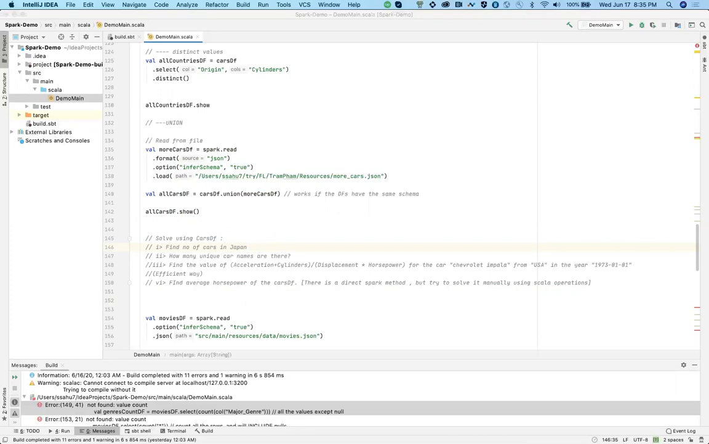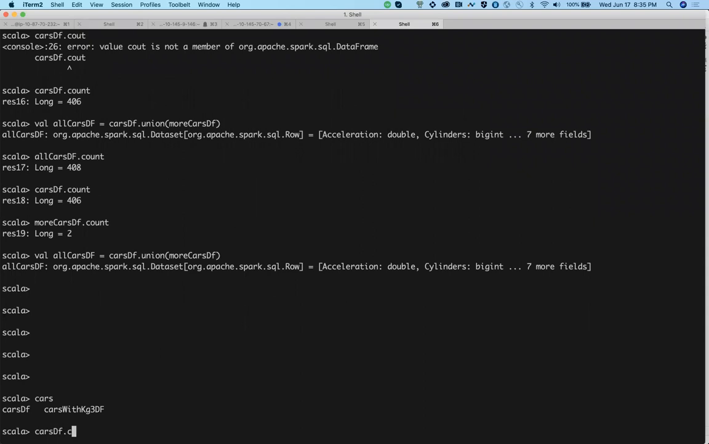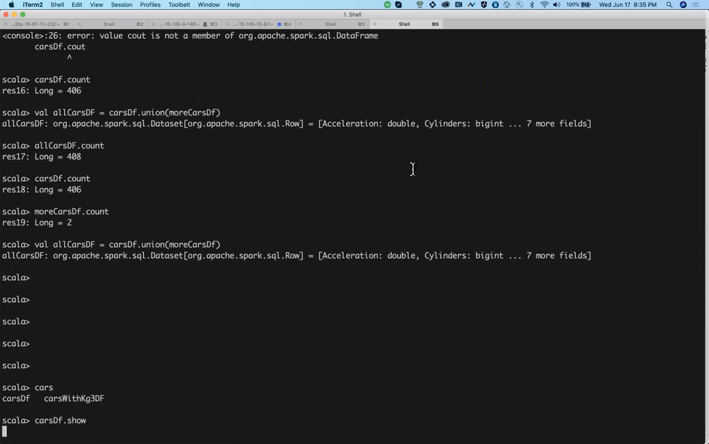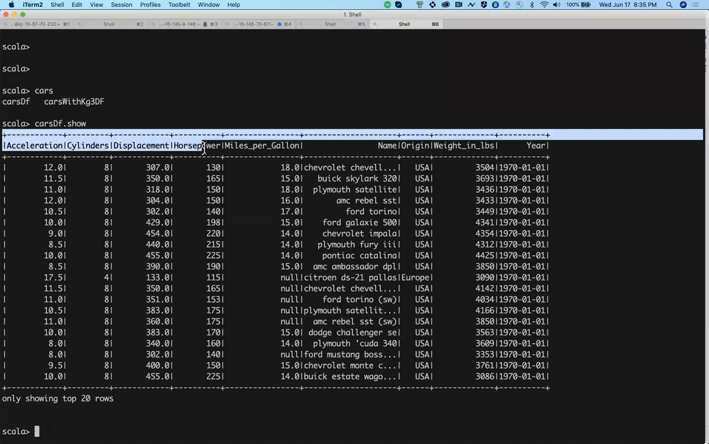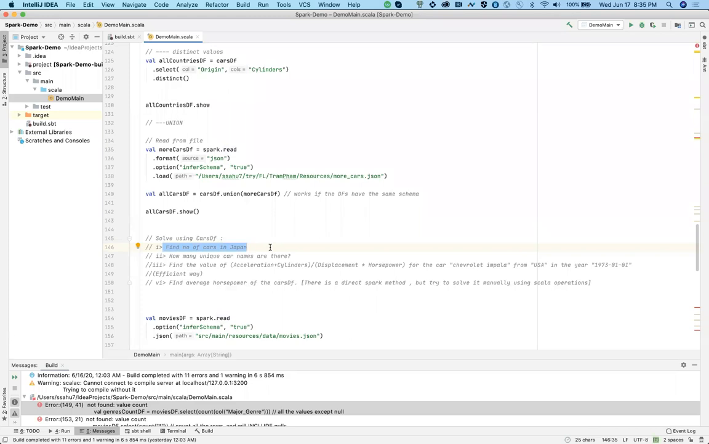Let me put some context. Let's say we have cars.df.show. Just look at this, and look at the schema once. So these are my columns, these are my data, right? Now the first question is, find the number of cars in Japan.